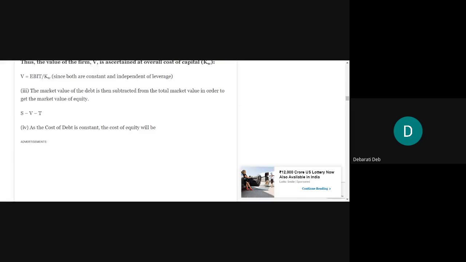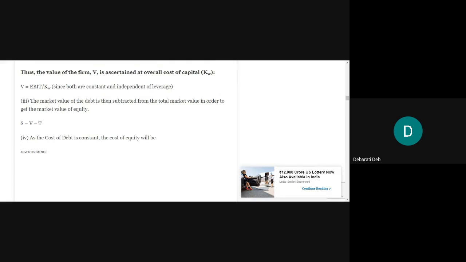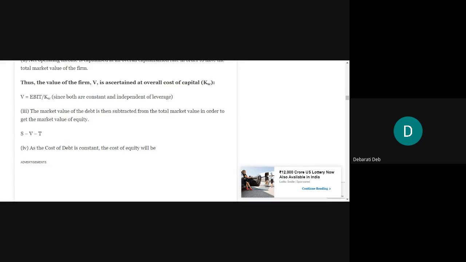But in net operating income approach, how did we find out the value of the firm? We deducted the value of the debt from the value of the firm, and then we came across the value of the equity. And value of the firm, how did we calculate? We divided the EBIT by the overall cost of capital.